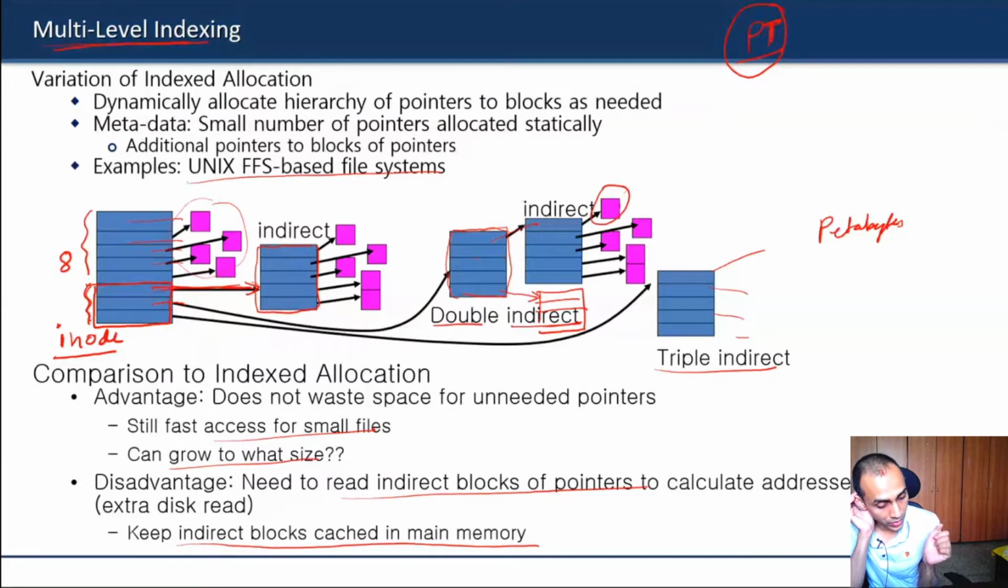Does anybody have any question till this point? So we have covered most of the allocation strategies in modern OS, and that completes the majority of our discussion today. Any question till this point, if anybody has not understood anything?